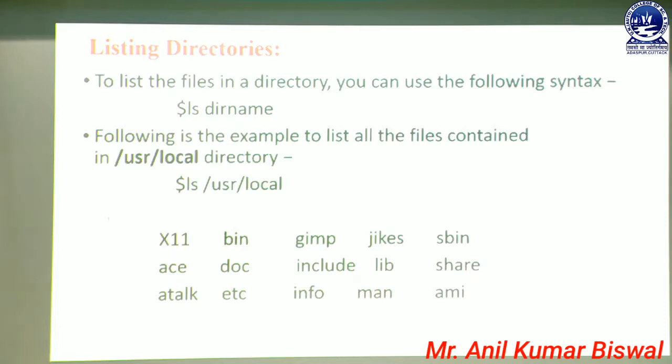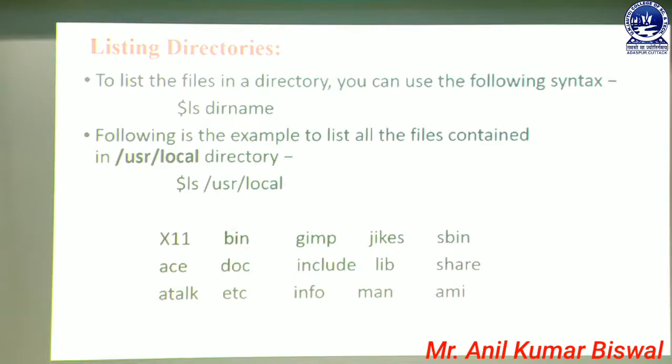For example, if you use forward slash usr, usr is one directory, and local is one specific directory which contains some specific files. In this case we have the ls command, and the listing command is used on one specific folder, the usr folder, and that usr folder contains some files. Inside them we have files like local, and some directories mentioned here, like X11 as one directory. Inside bin we also have files such as GIMP, and sbin is a subdirectory present in our system.